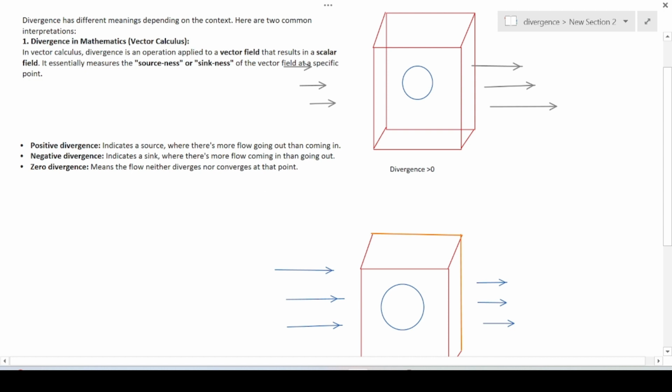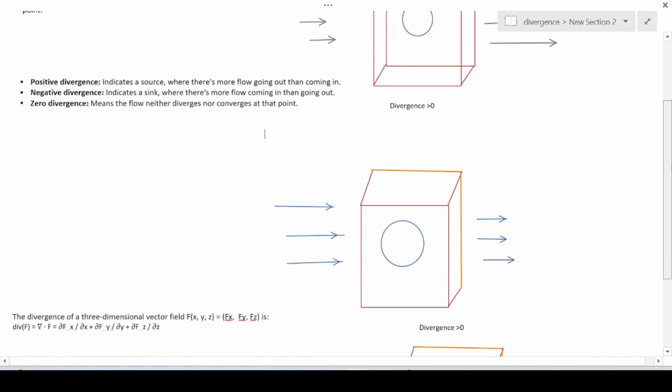Now let's talk about the negative divergence. It will be the exact opposite of it, when there is more flow coming in than going out. See, here the vector field has more magnitude. Here the vector field has less magnitude. So what happened?